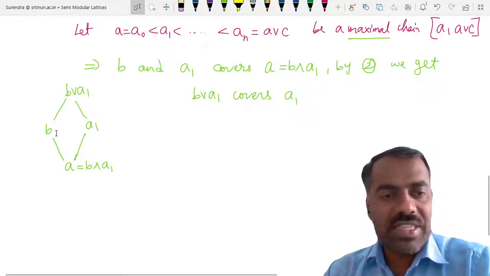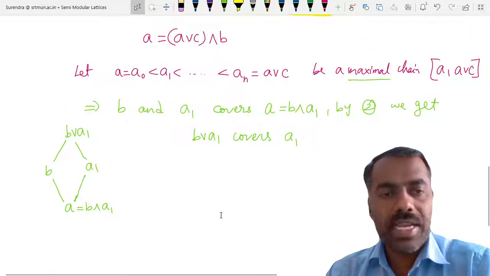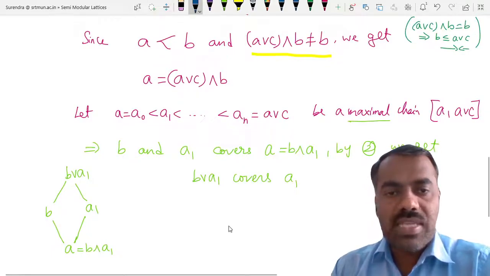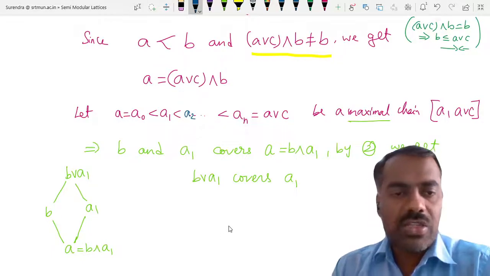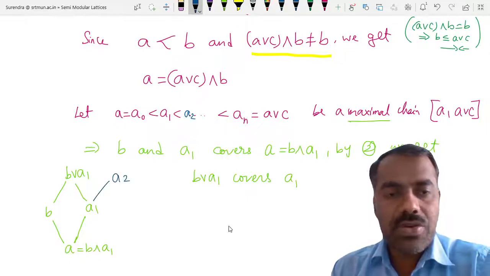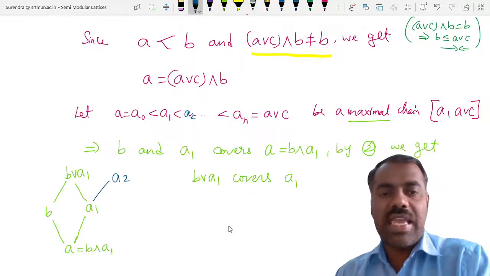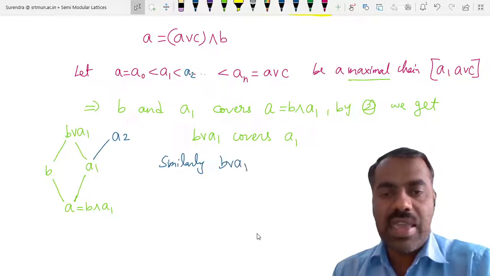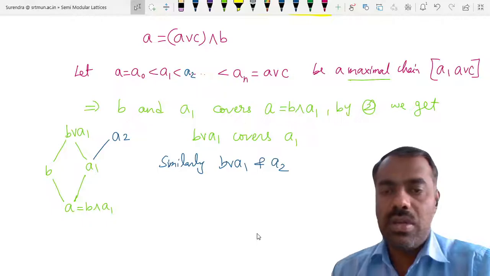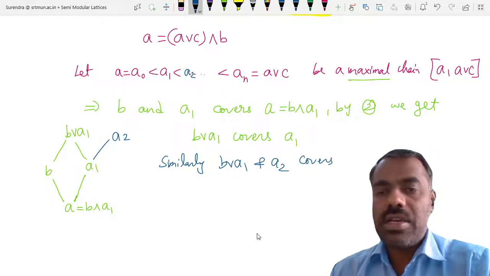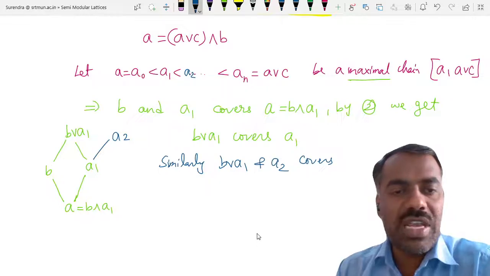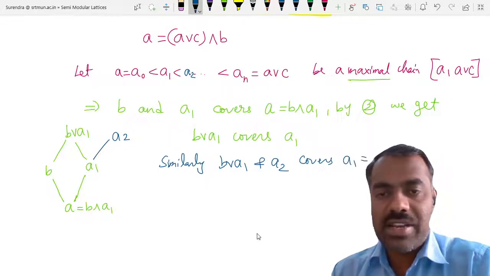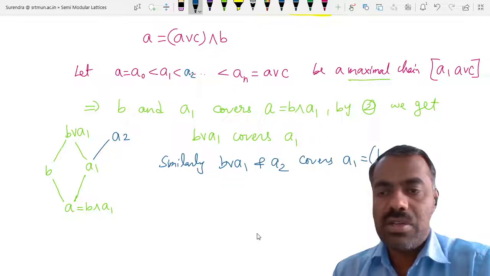Now you can do the same thing. We started with B and A1; we know that B covers A and A1 covers A. Now you see here A2. So A1 is covered by A2 and also covered by B join A1. Similarly, B join A1 and A2 cover A1, which is the meet of these two elements.